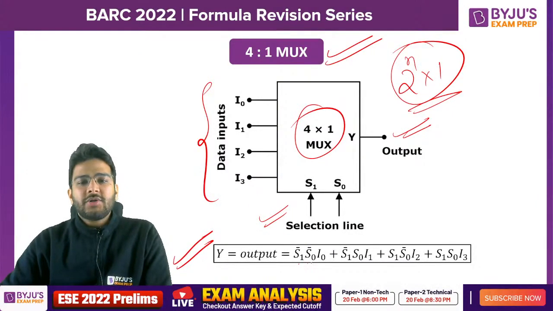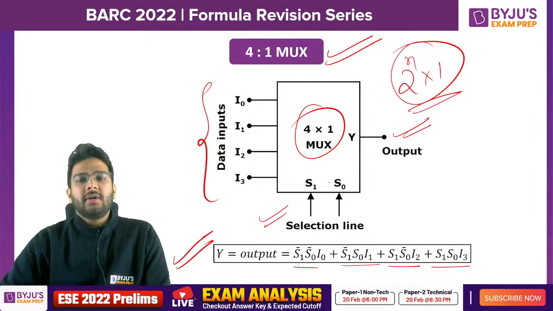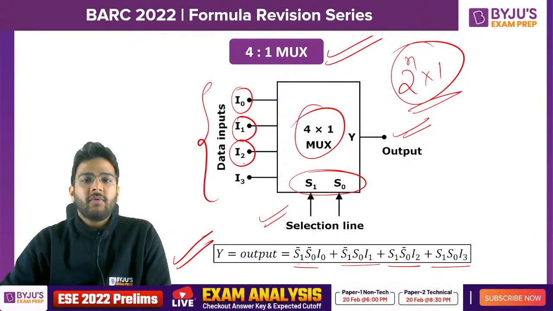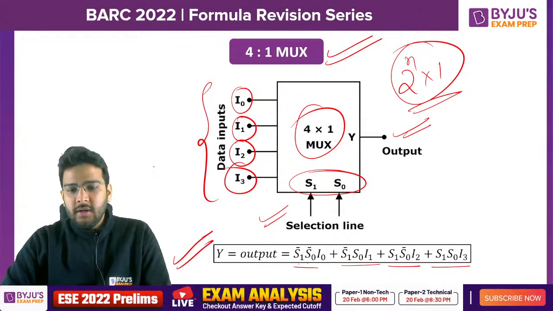S1 complement S0 complement I0, or S1 complement S0 I1, or S1 S0 complement I2, or S1 S0 I3. So when both are zeros, I will be selecting I0. When 0, 1, I will be selecting I1. When 1, 0, I will be selecting I2. When 1, 1, I will be selecting I3. Clear?